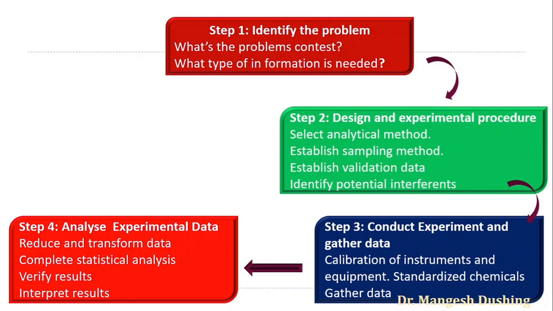Then complete the statistical analysis, verify the result, interpret the result. So this is the analysis: which type of data we get at the end of the experiment, and what our problem is, for which we are conducting this experiment. According to that we have to verify and interpret the results. This is the calculation part, called statistical analysis.